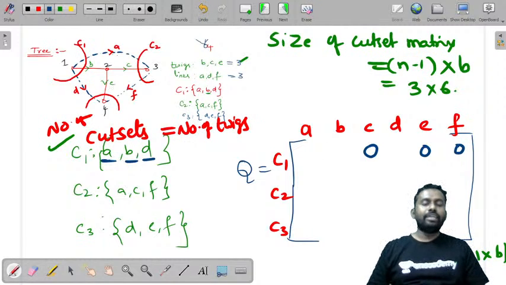Now what is the direction of this cut set? The direction of the cut set is always in the direction of the twig. The twig B is in the right side direction, so C1 also has the right side direction, moving away from this cut set. Now A, B, D are all moving away. So if everything is in the direction of B, this is plus 1, this is plus 1, this is also plus 1.